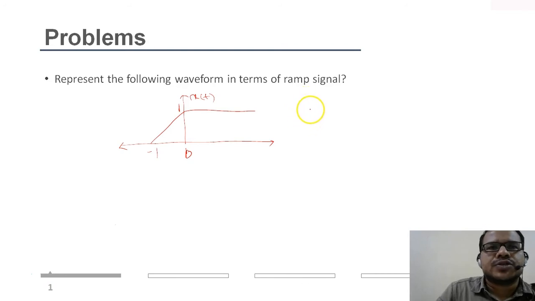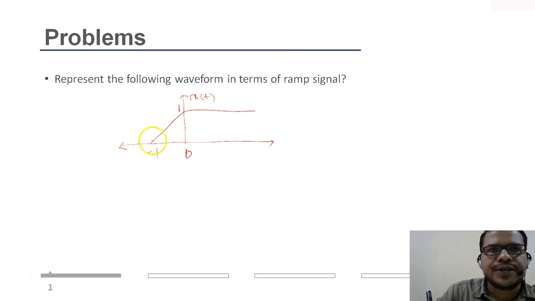Okay, so let's represent this signal in terms of ramp. So ramp, we know at t greater than or equal to 0, it goes on increasing, and at t less than 0, it becomes 0. So when these types of questions are given, first you see at t not equal to minus 1, it goes on increasing, then it becomes constant.